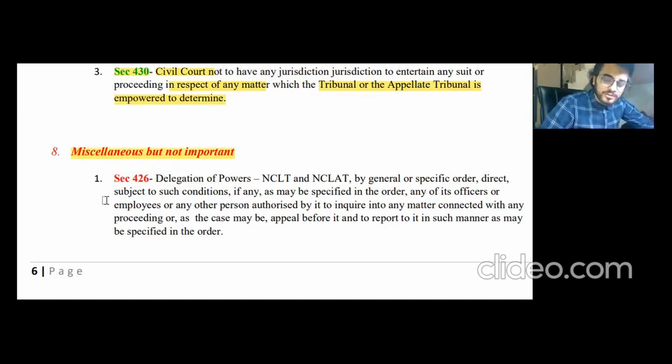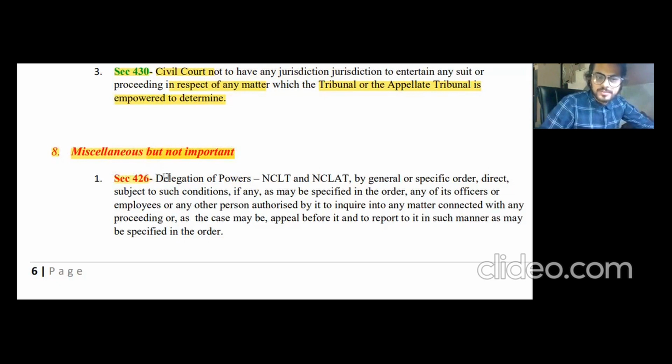So let's head to the miscellaneous but not important category sections. Section 434 is also covered in this only, but we will cover that in detail because the length of that section is big, and we will cover that separately. All right. So we will give it a read only for this category of sections because these are not important as per my judgment. All right.